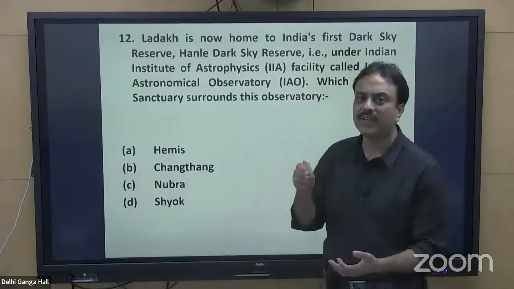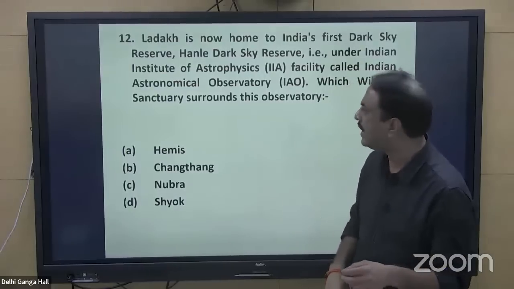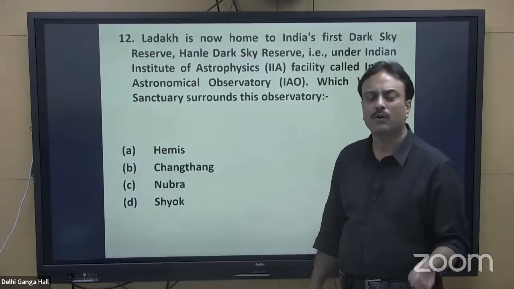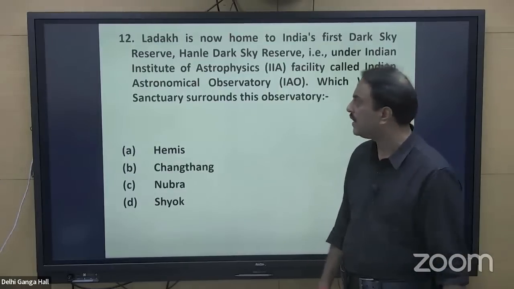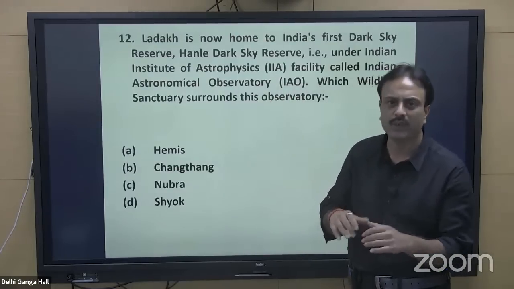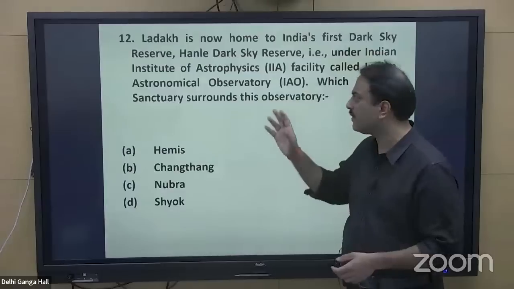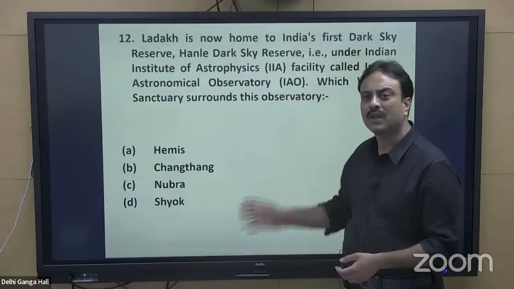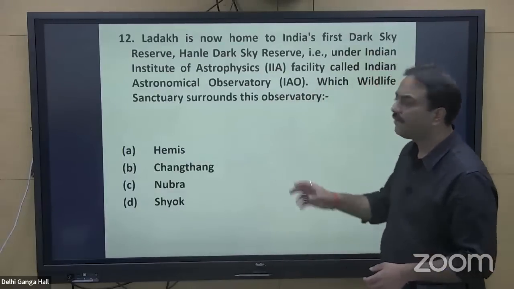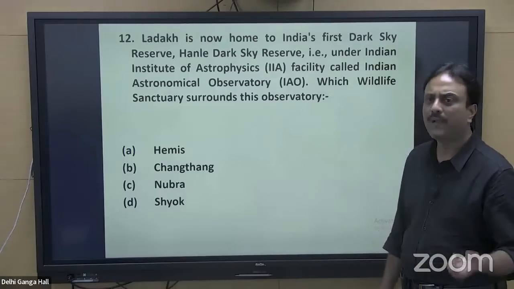There is not even a single serious aspirant in this month of April 2023, planning to appear on 28th of May 2023, who has not heard the name of Hanle Dark Sky Reserve or is unaware of the concept. So everyone knows that. Now UPSC will not ask whether it is present in Kashmir or Ladakh or Himachal or Kerala. UPSC will flip the question. It will play with the question.